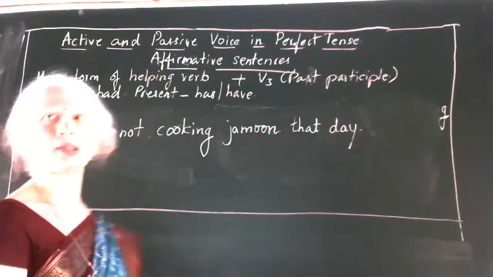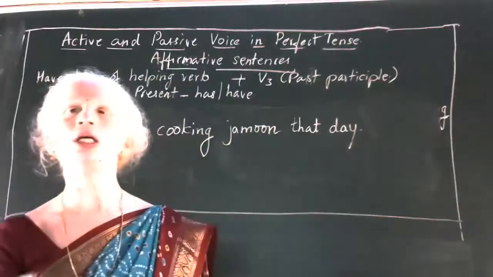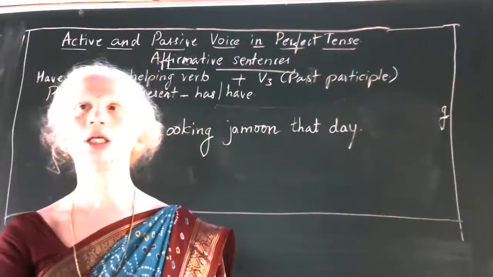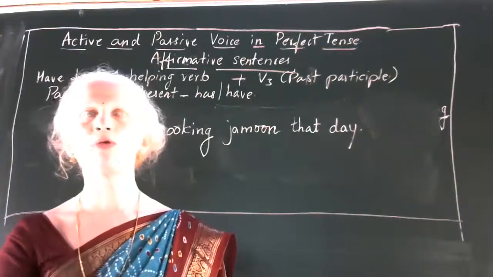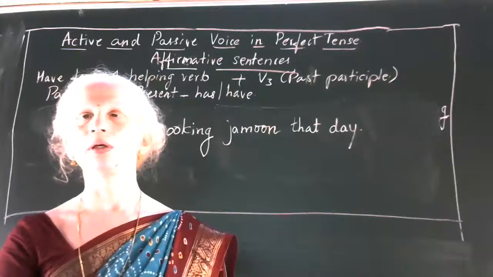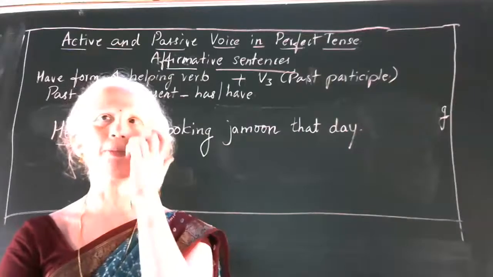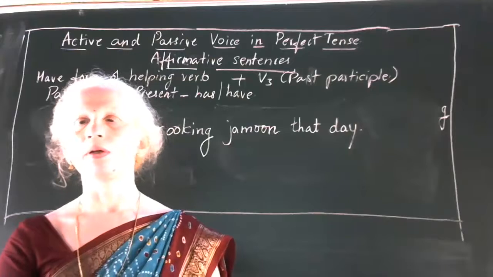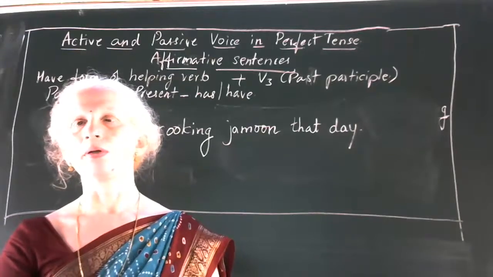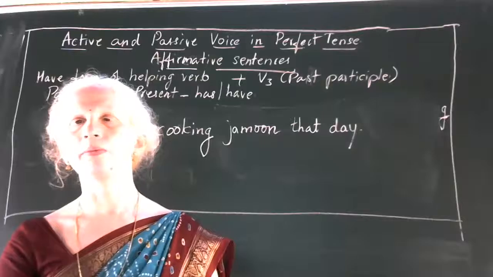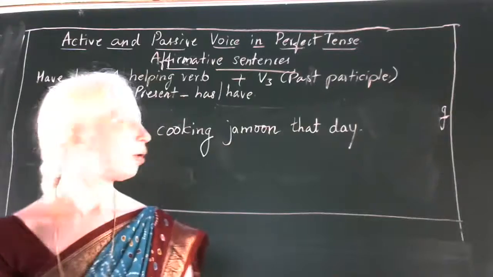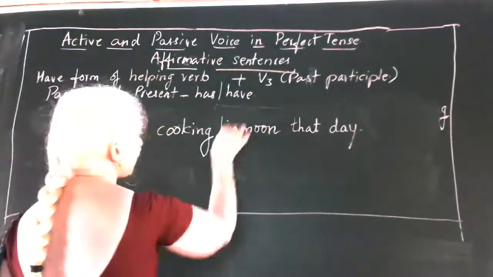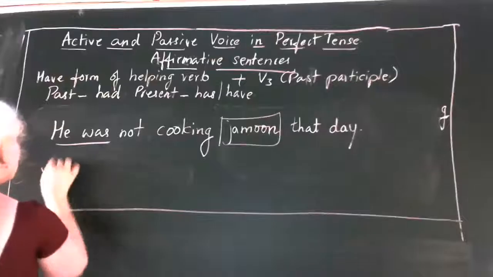So while changing a sentence in continuous tense to passive voice, can you use the have form of helping verb? You cannot use the have form of helping verb there. What can you do? Your subject in the passive voice should be jamun.